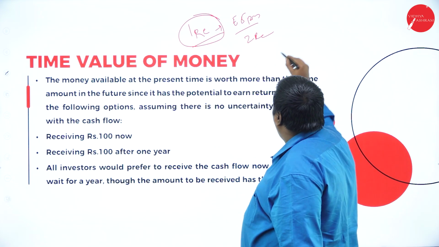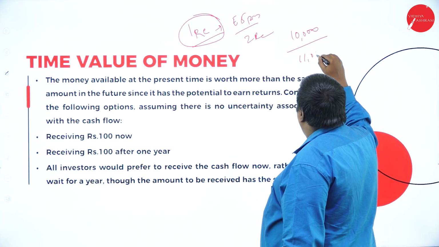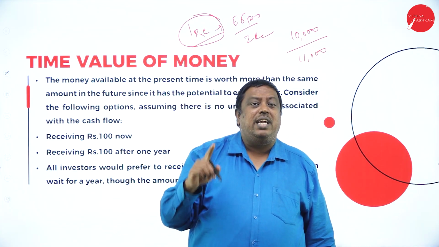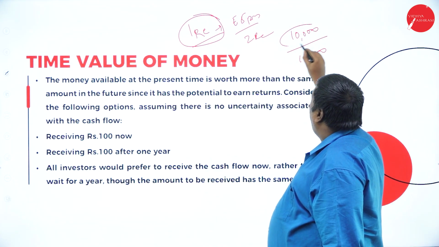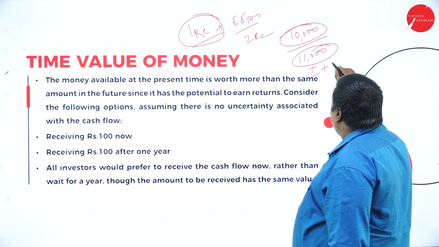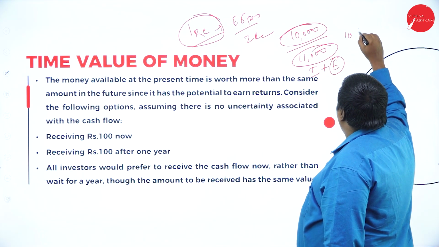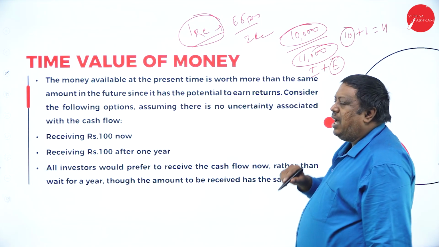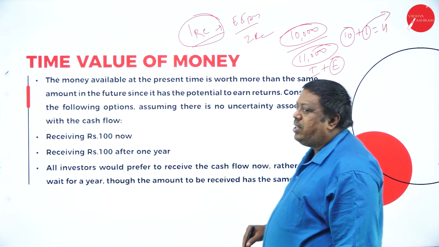For example, in the morning I've invested 10,000, and in the evening I need at least 11,000. That means I have to get at least 1,000 benefit every day, which supports me. The 10,000 was my investment, and I've earned 11,000 here, which is investment plus the additional income. So 10 plus 1 is 11, and I can utilize this 10 again for tomorrow's purpose. I can keep this money for other activities like this.